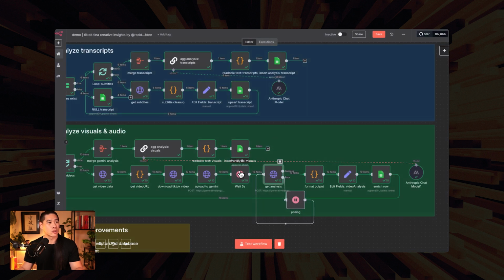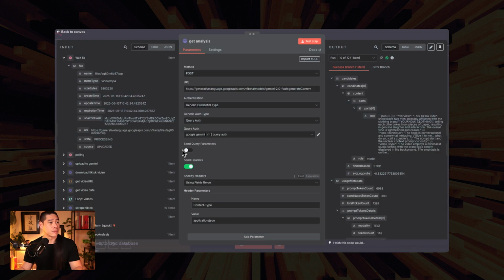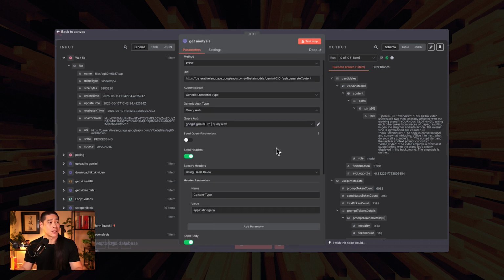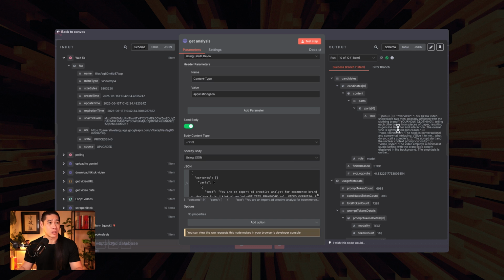If you do not have this wait node in here, what could happen is this errors out and it breaks your flow, and you've got to go in there and deal with the error because we have to make sure that this is active. Sometimes you do a run and you'll get something that says file is not active. The state of the file is not active, and hence I cannot do my analysis. So once we run through the analysis portion, let's actually talk through this, and then I can talk you through what comes out the other side.